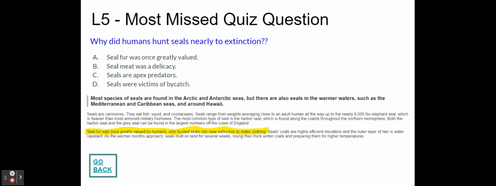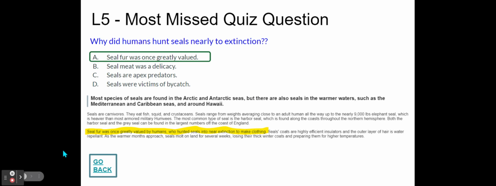Luckily, though, we did pass laws to prevent hunting of seals and killing them, so their populations have recovered. Thank goodness for that. So that correct answer is seal fur was once greatly valued, which was the reason humans hunted seals nearly to extinction.